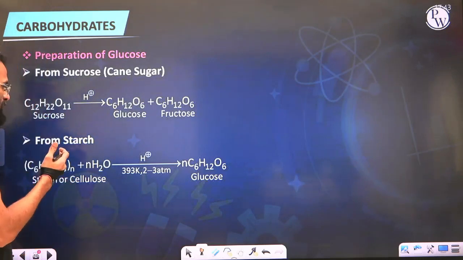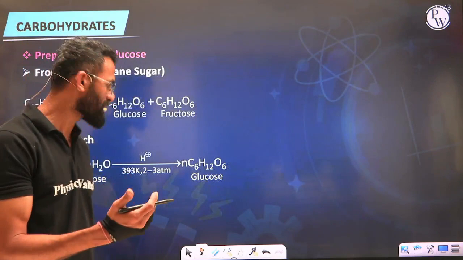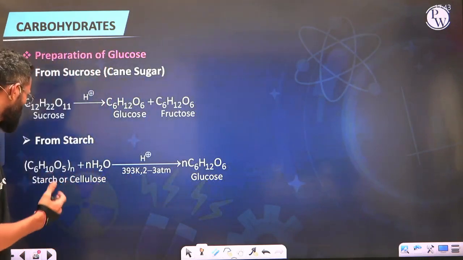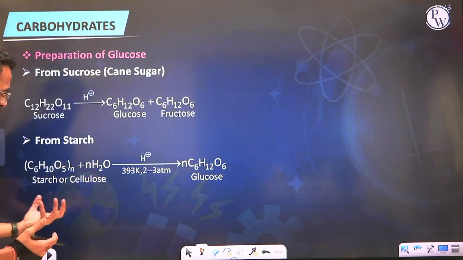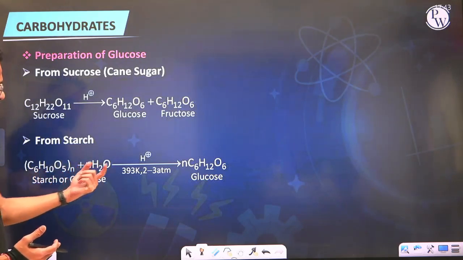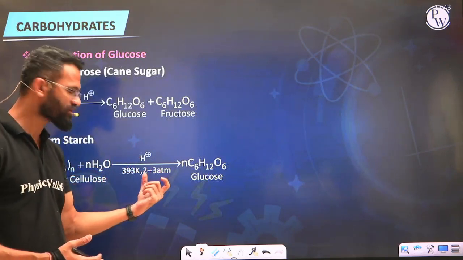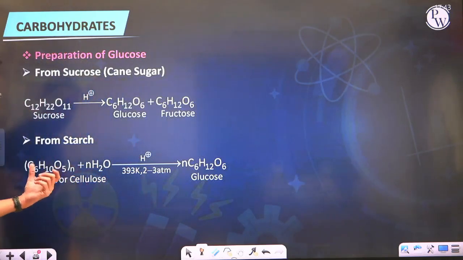Secondly, as far as industrial preparation of glucose is concerned, where you want to prepare glucose in a large quantity, we prepare it from starch. So you can see we have got starch, or from cellulose as well. When you carry out hydrolysis of starch or cellulose in an acidic condition at higher temperature and around 2 to 3 atmospheric pressure, the starch gets hydrolyzed.